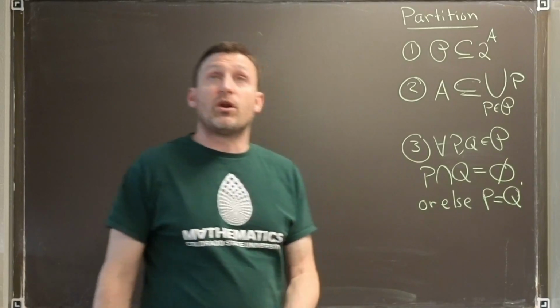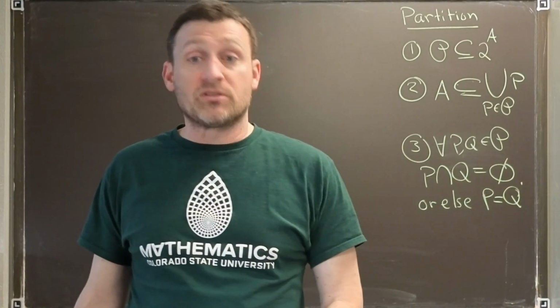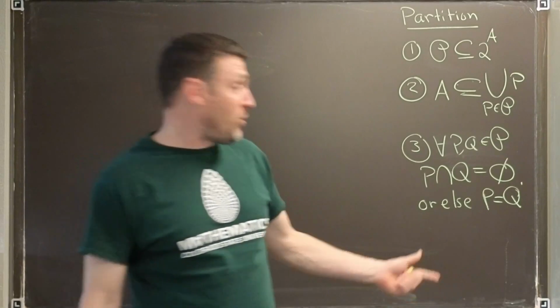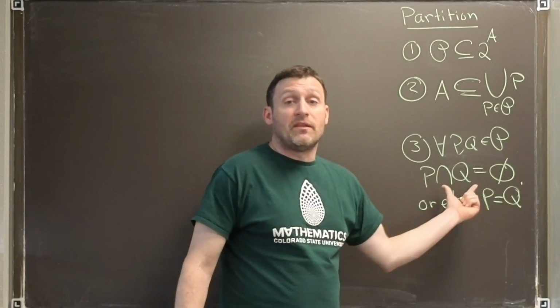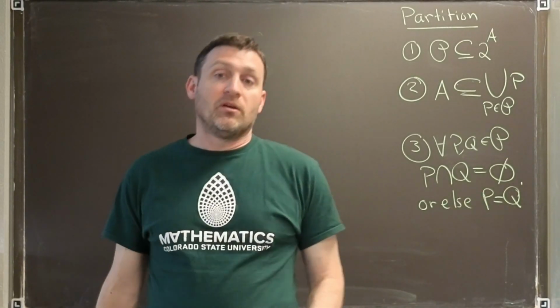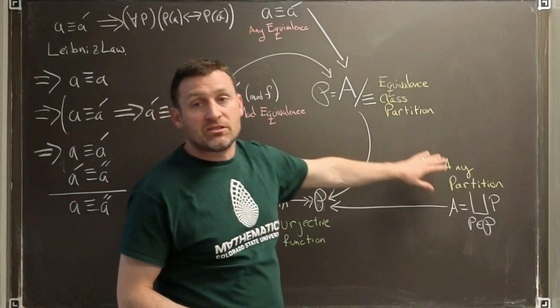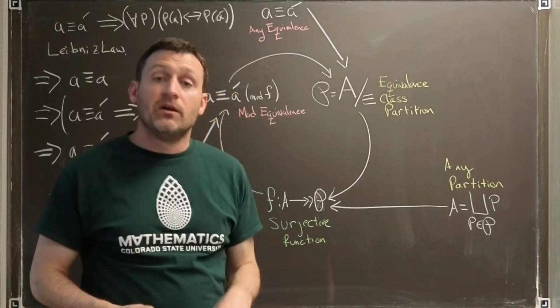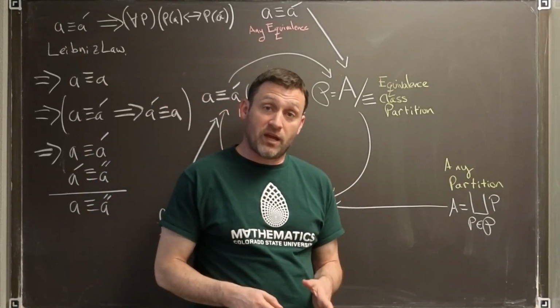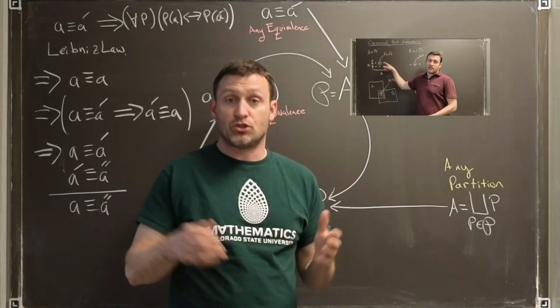Part 3 says that we're not overlapping any particular parts. If P and Q are two different parts, so they're not equal, then they will intersect with nothing in common. So they just perfectly cover the space. That was the description of what we called a partition. There's a nice mathematical abbreviation of those properties. It's called a disjoint union.